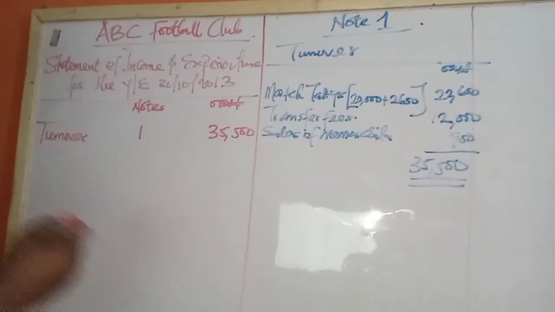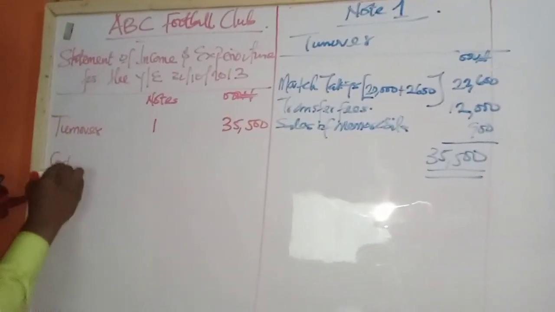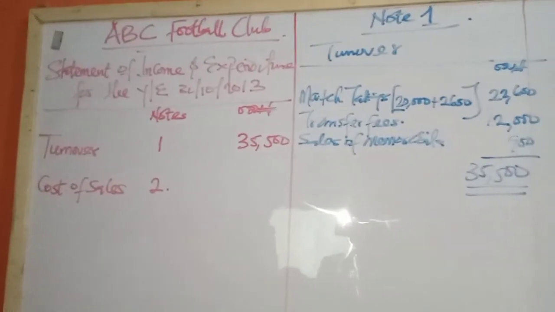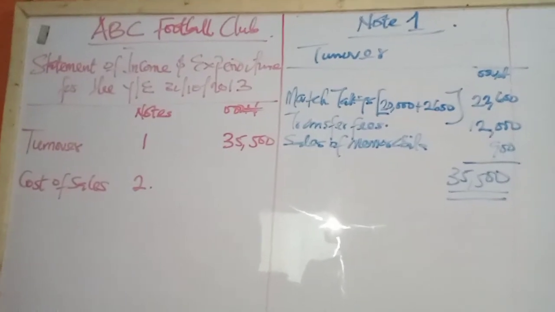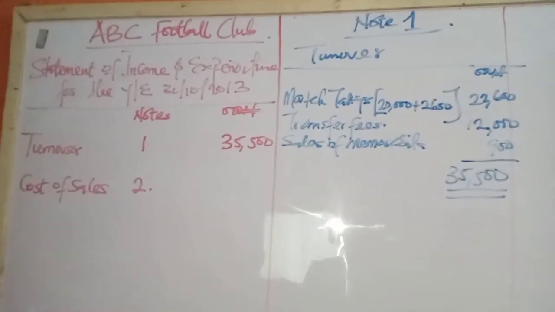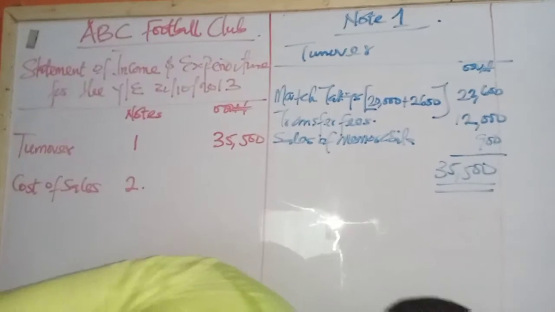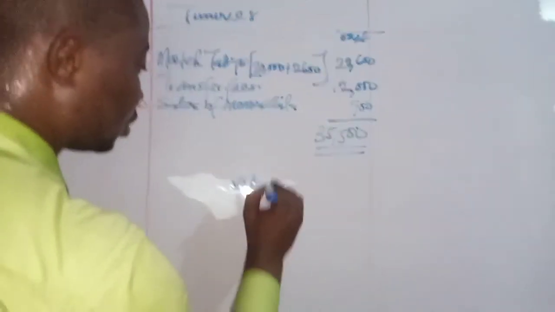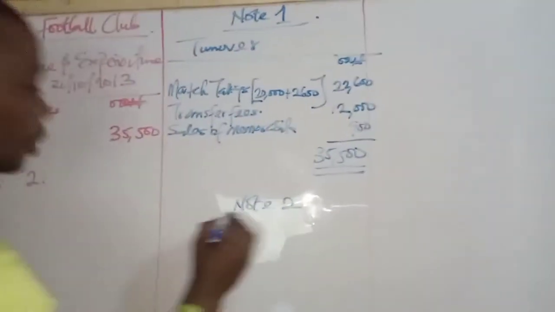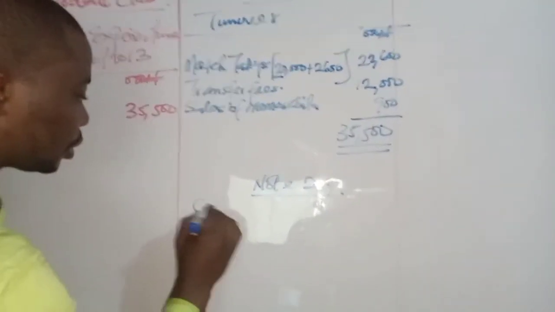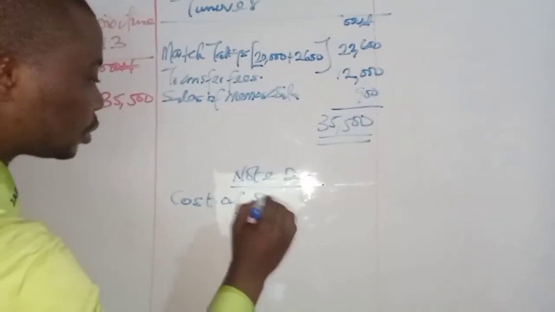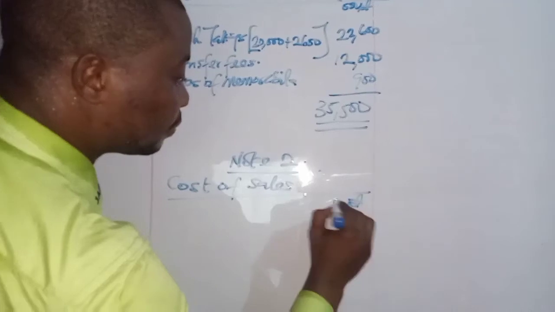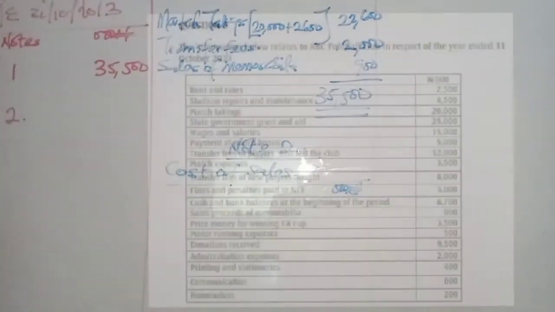So the next note there, we say cost of sales. They also call it cost of goods sold. Just pick those items. So let's call it note 2. We'll say cost of sales. So what are the items of costs there?